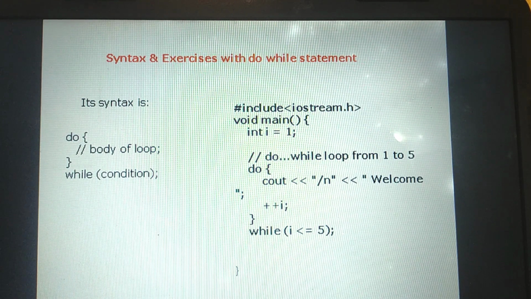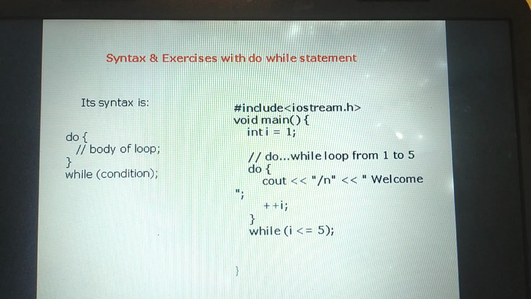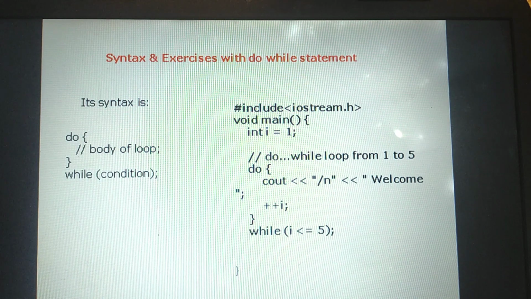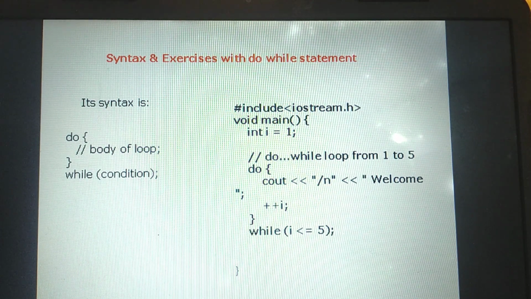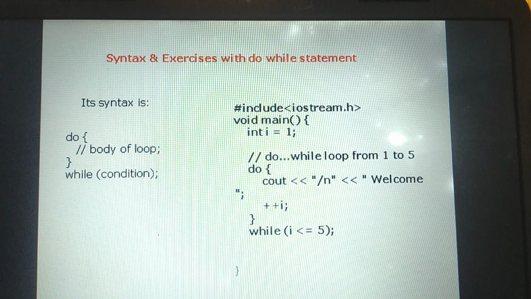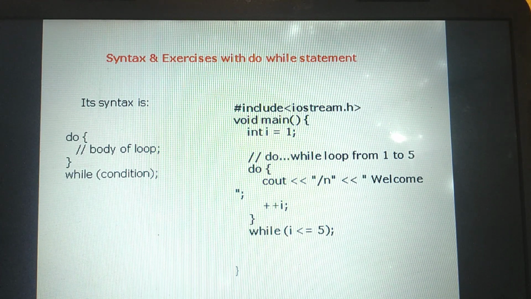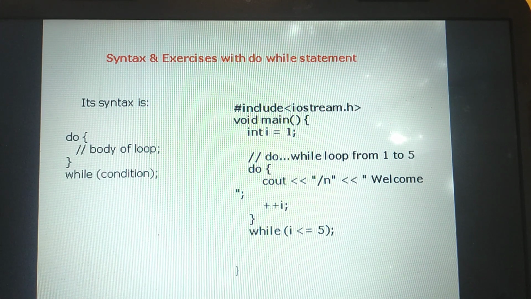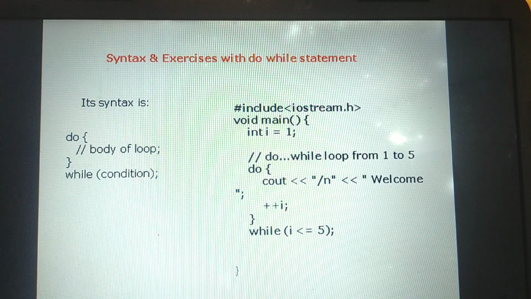Because in a while loop, first the condition will be checked, then control will enter into the body of the loop. But do while does not check the condition first. Control will directly enter into the body of the loop and execute it, no matter whether the condition is satisfied or not. Then it will increment the value and then check the condition. The difference is that while first checks the condition, do while does not. At least once control will enter into the body of the loop, then it will check the condition.